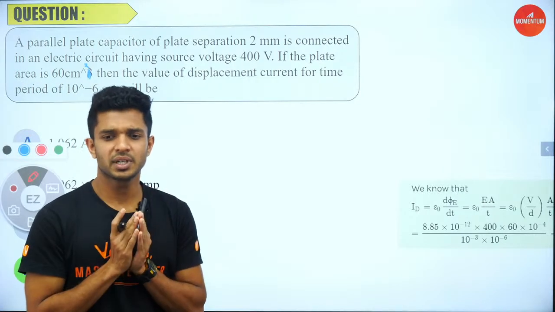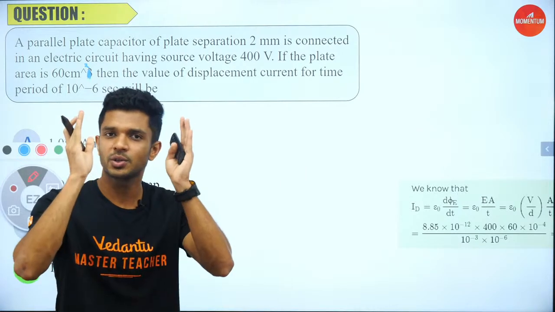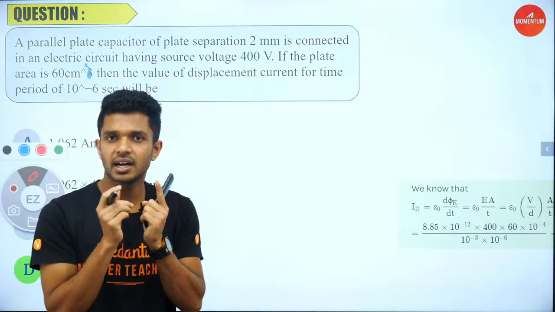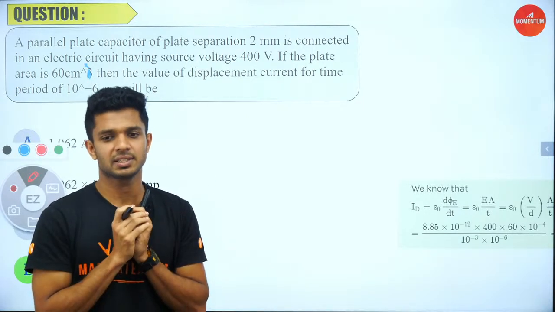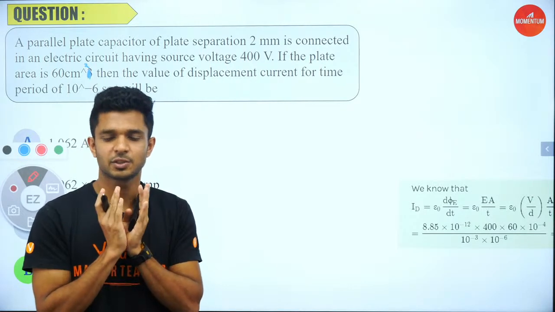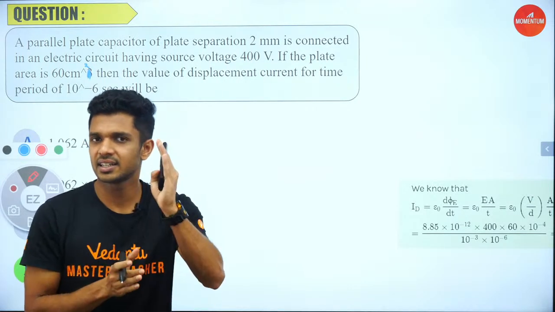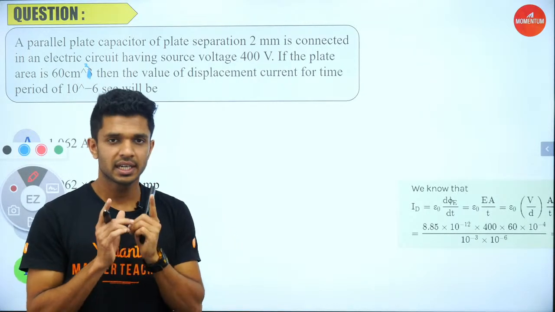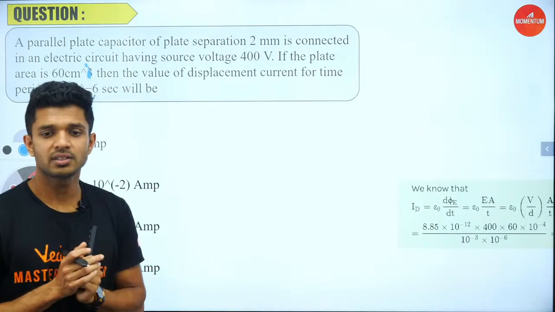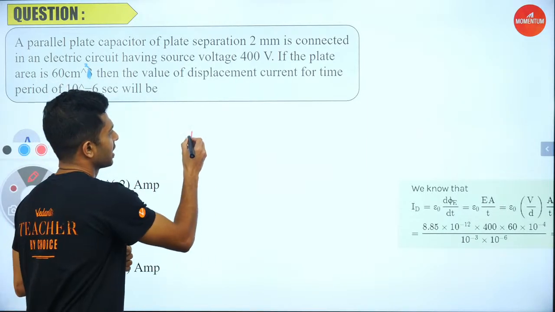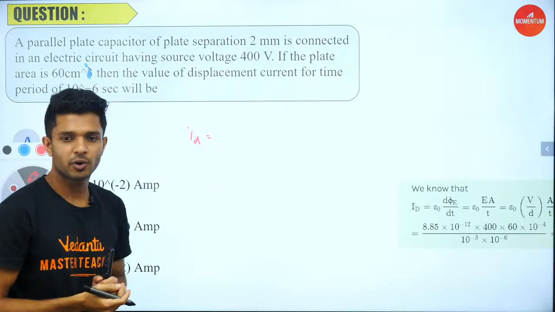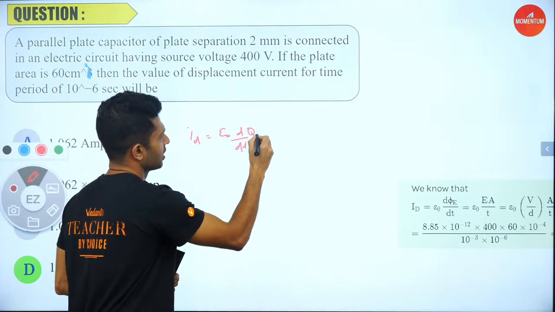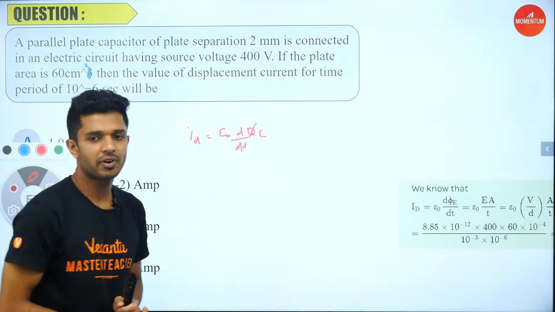You all know what a displacement current is. The current that is produced in between the capacitor plates during the time of charging, whenever the electric field between them changes, is simply what we call a displacement current. More about displacement current is there in the electromagnetic waves chapter. The question is to find the value for the displacement current. What is the formula? I_D is given by epsilon 0 into d by dt of electric flux, phi E.